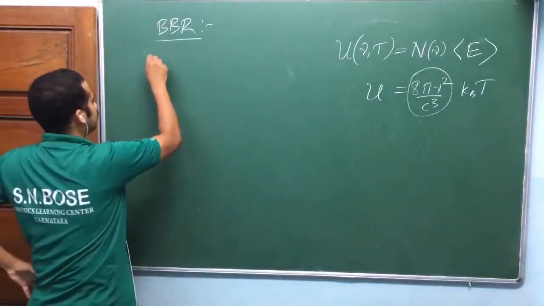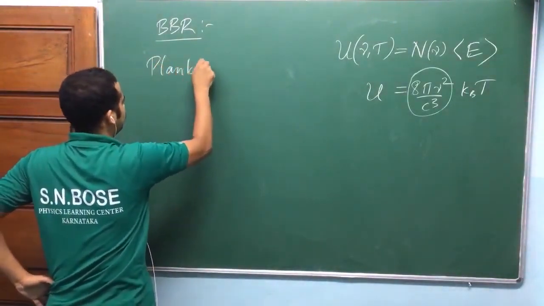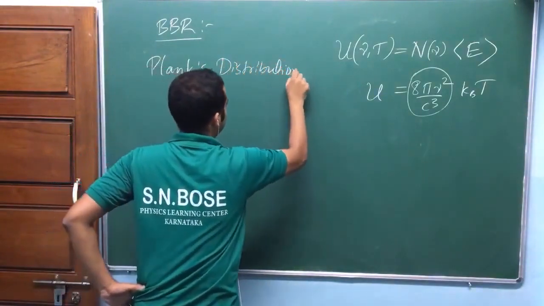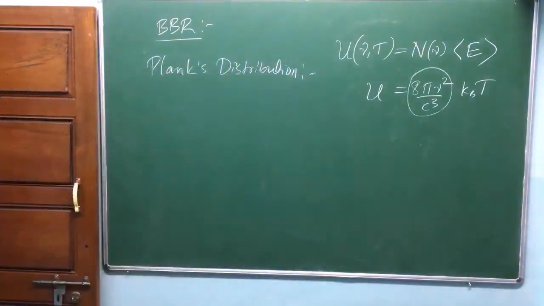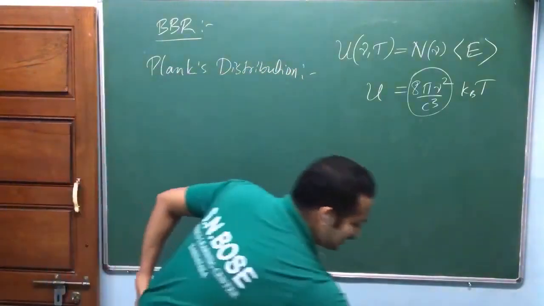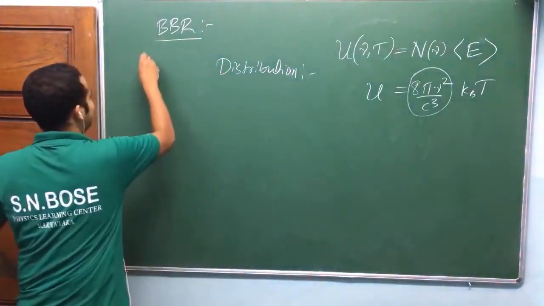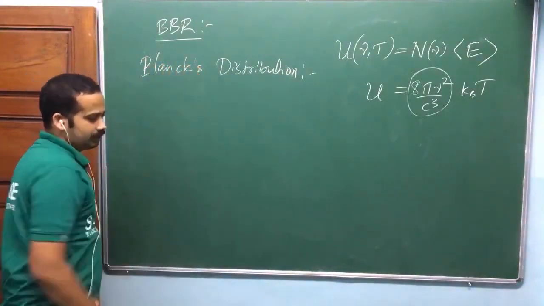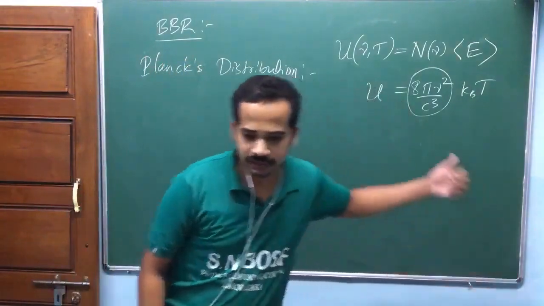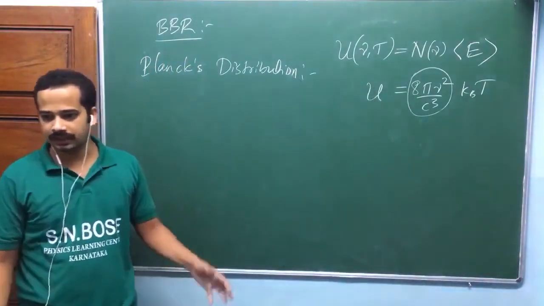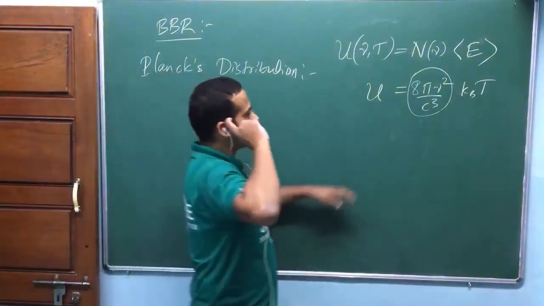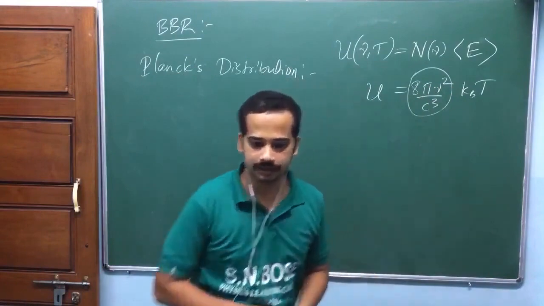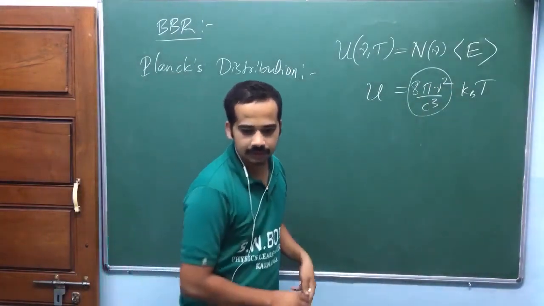Now look at here, Planck's distribution. Is that okay? All of these things contain some basic idea, isn't it? Look at here. Planck didn't edit this part. The number of normal modes per unit frequency, he kept that part as it is.